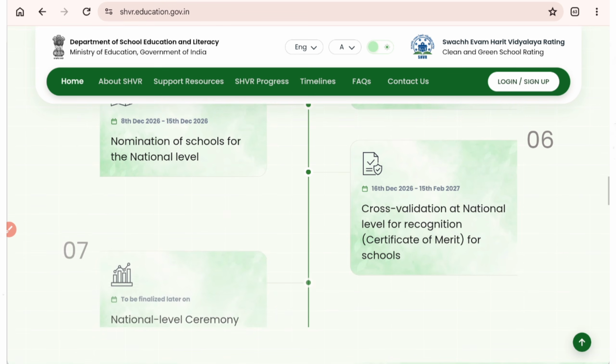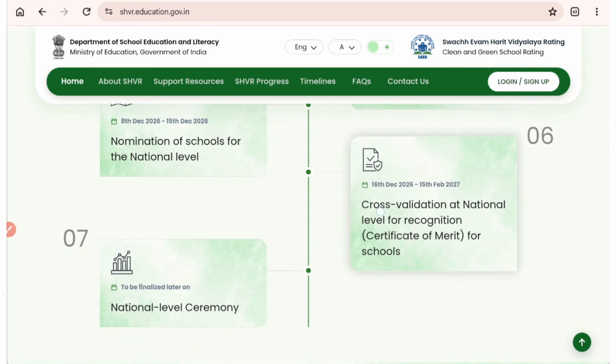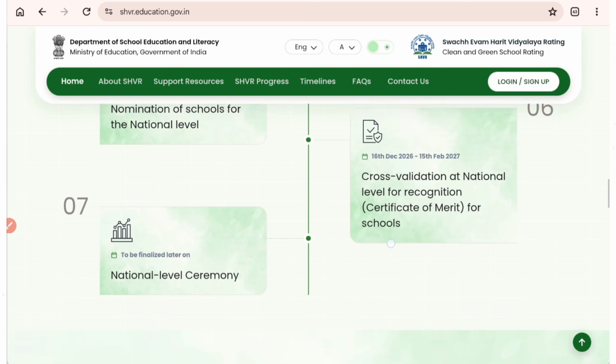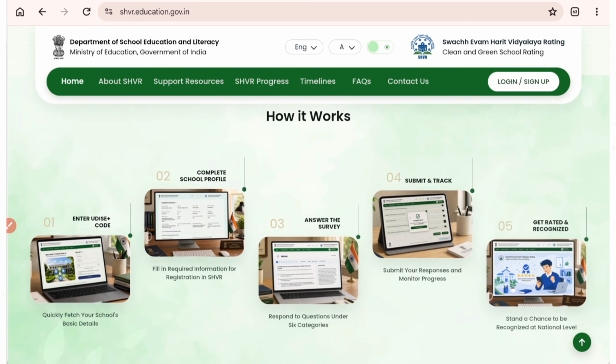Then the sixth stage is cross validation at national level. It will be from 16th December to 15th February. And the final ceremony after 15th February will be a national level ceremony where all the top national level schools will be awarded with a certificate of merit.